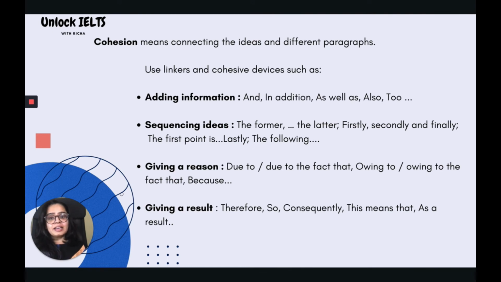Cohesion means connecting the ideas and different paragraphs. You can always use linkers and cohesive devices such as, for adding information, you can use and, in addition, as well as, also, and so on. For sequencing ideas you can use the former, the latter, firstly, secondly, finally, the first point, the following, and so on. Giving a reason: due to the fact that, owing to the fact that, because. And giving a result, you can use therefore, so, consequently, this means that, as a result, and so on.